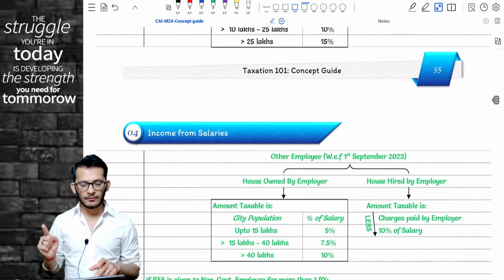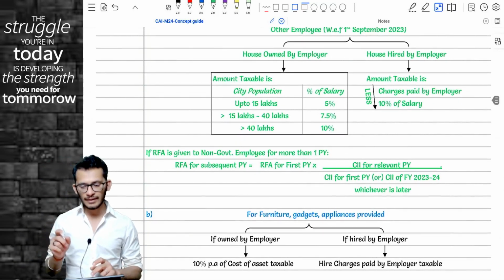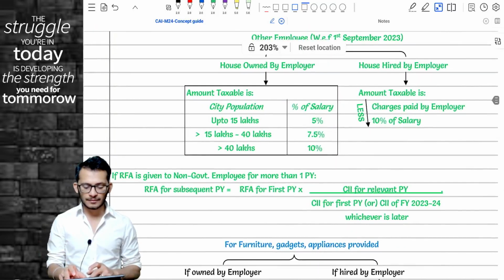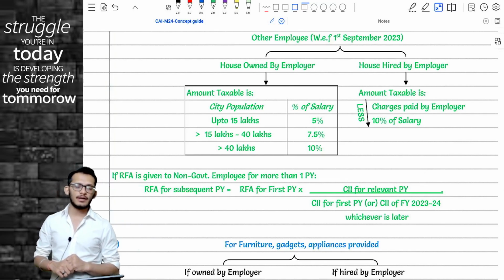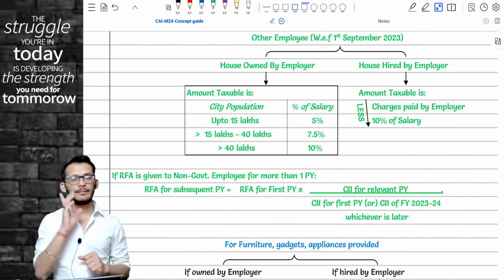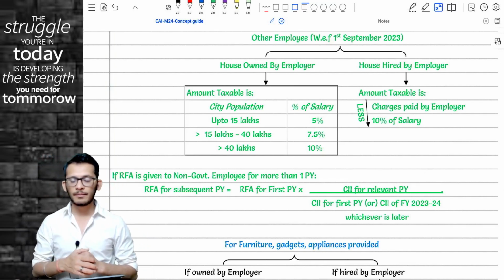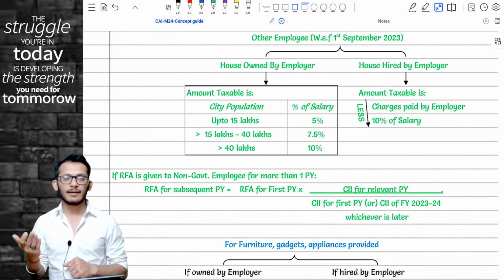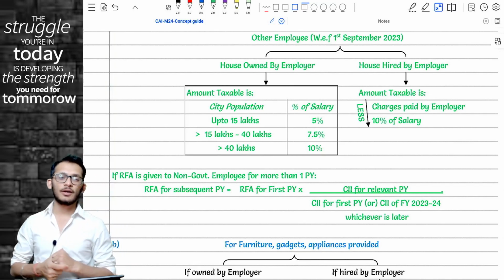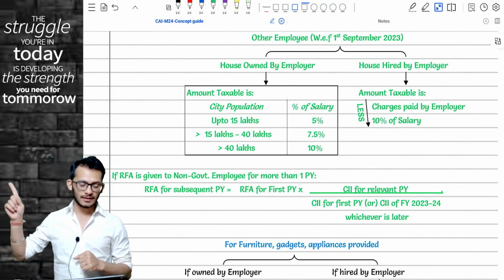And therefore starting 1st September, these are your revised limits. Income tax said, starting 1st September, if you are not a government employee, I'll again ask you the same question. Tell me, are you a person who has owned the house or has hired the house? If you are the employer who has owned the house, the populations are now as follows.